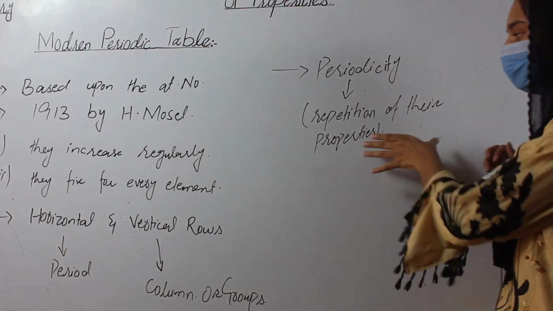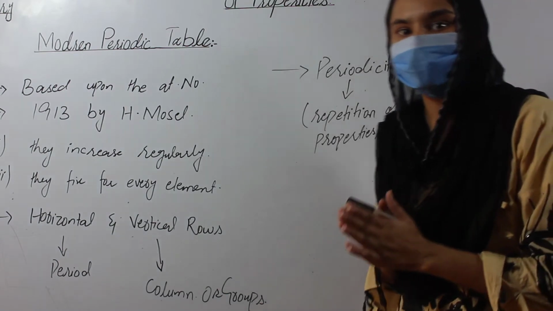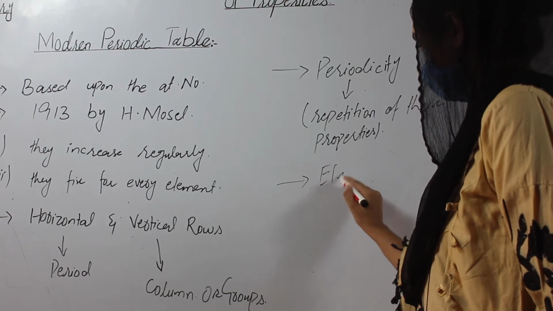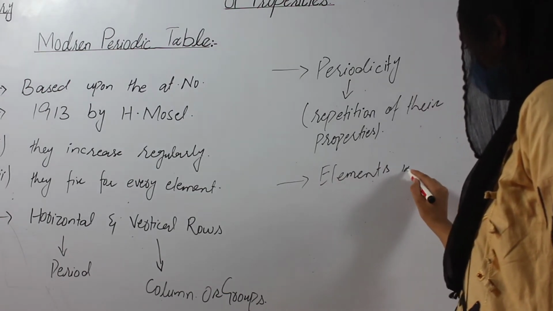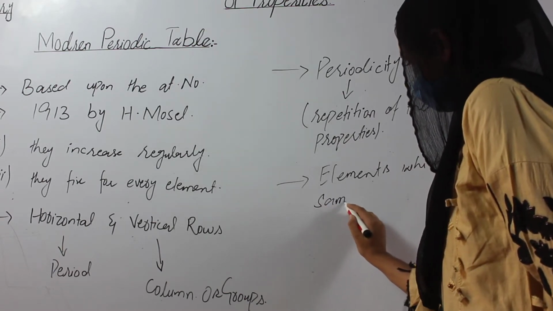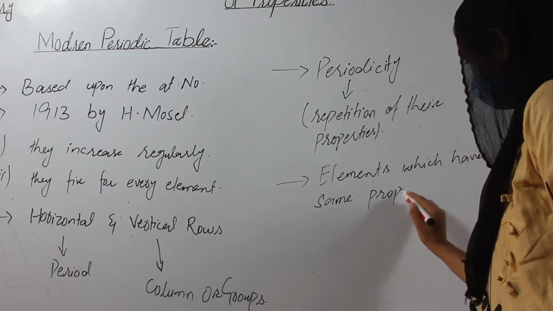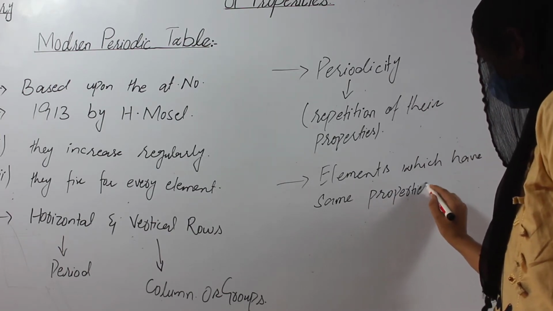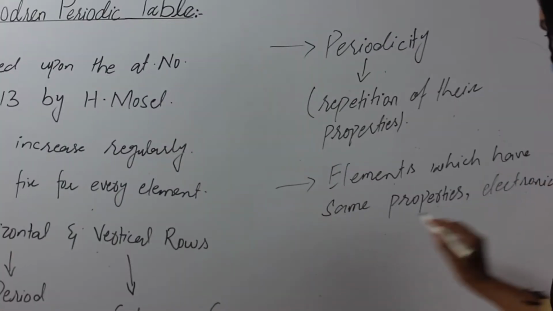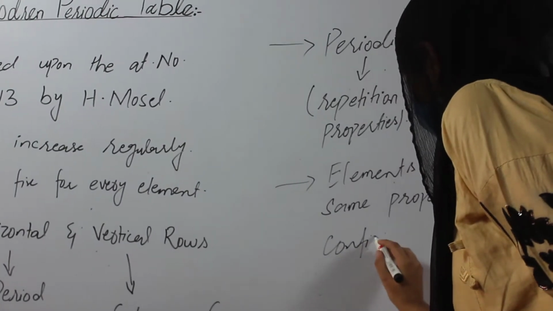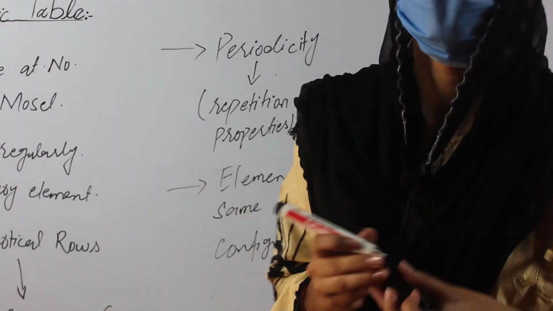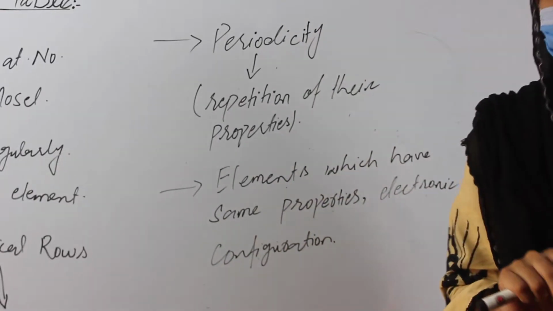And the elements which have the same properties, the same electronic configuration, all occur in the same group.